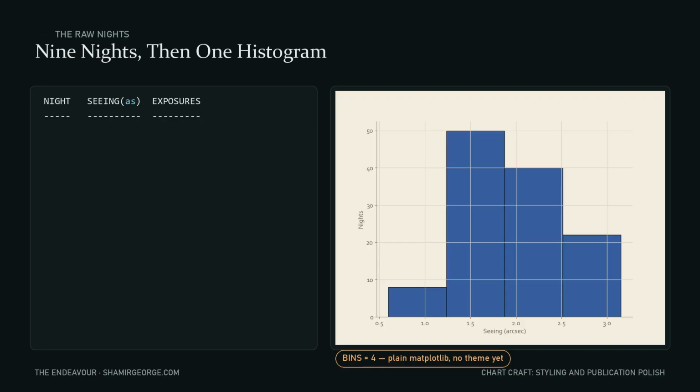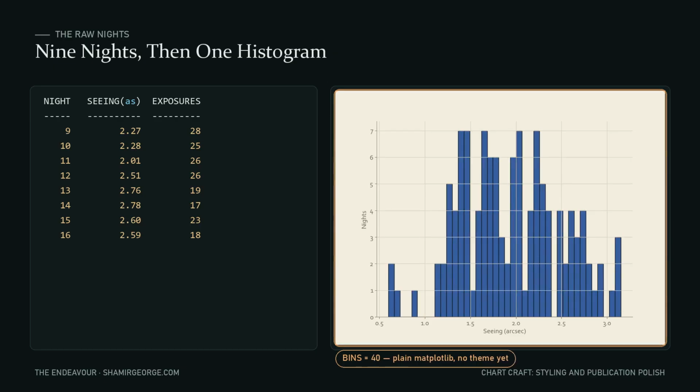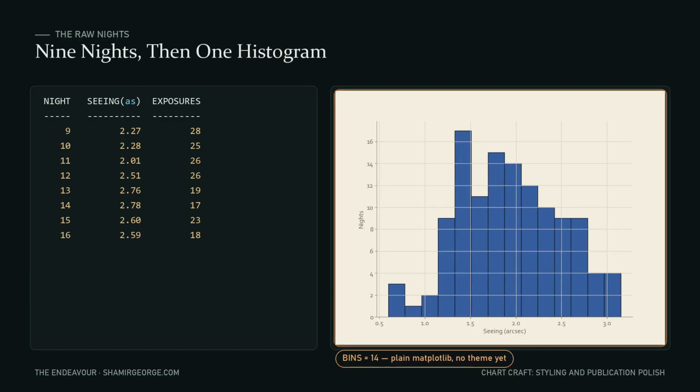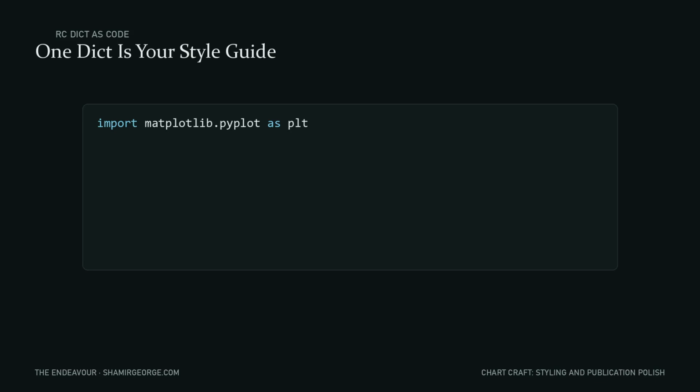Nights 9 through 16, raw seeing swinging from 2.01 to 2.78 arcseconds, exposures dropping from 28 down to as low as 17 on the haziest of these nights. Group all 120 nights into a histogram of seeing, and the shape tells the real story, but only once you pick a sane bin count. Watch it sweep from 4 coarse buckets to 40 overcrowded ones, before settling at 14, still no theme applied yet. That comes next. 5 lines and Matplotlib remembers your whole look.